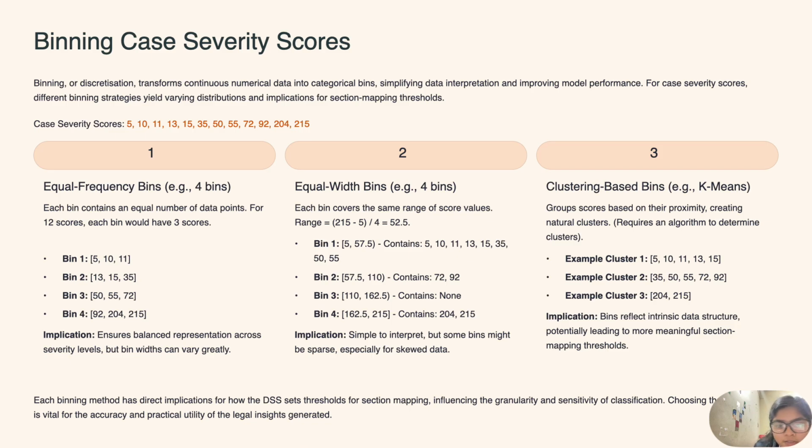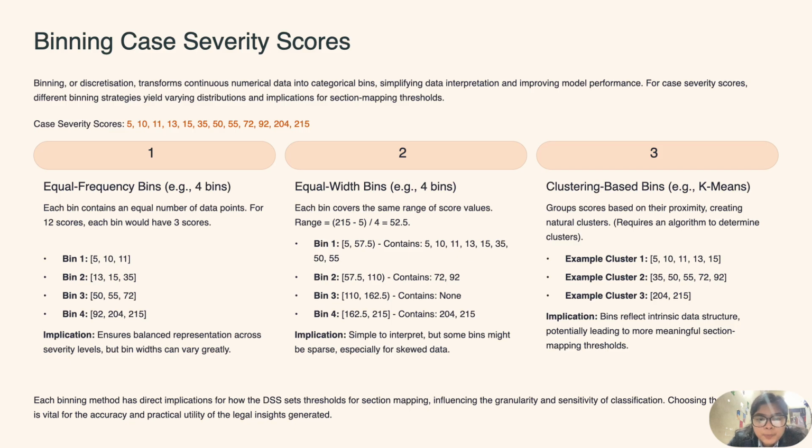In this range there is no value, so this bin is left empty. And in the fourth bin we have 204 and 215. So here the bin frequency can differ, but this is simple to interpret, and some bins might be sparse, especially for skewed data.